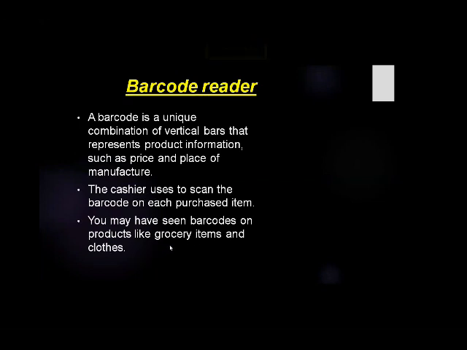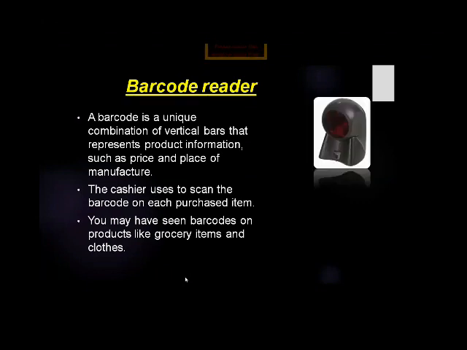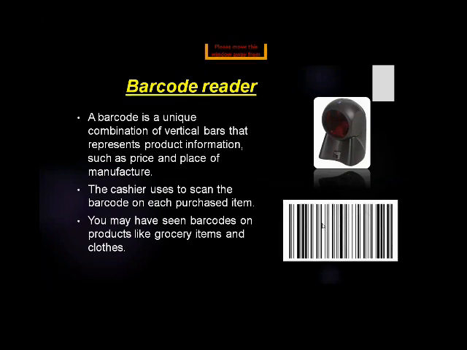You can also see this barcode in your book at the end. Now this is the picture of a barcode. This is the barcode reader, and this is the barcode. This is the device that can read these lines, and these lines contain codes like price, place of manufacture, or the product name.